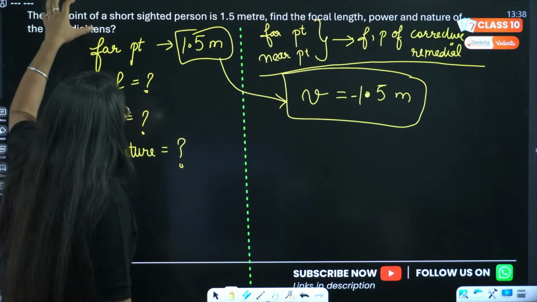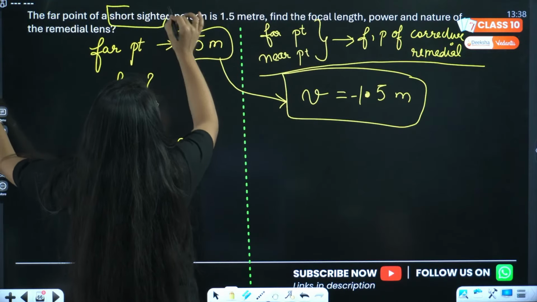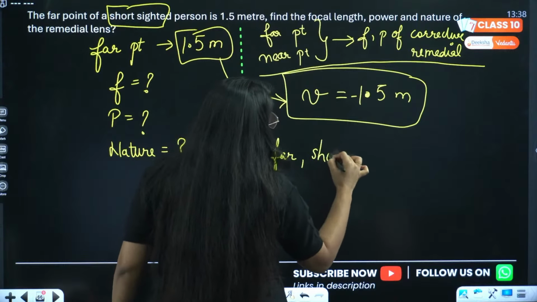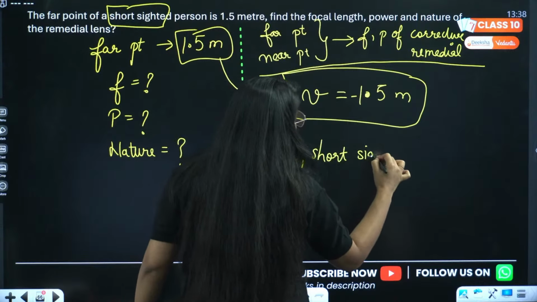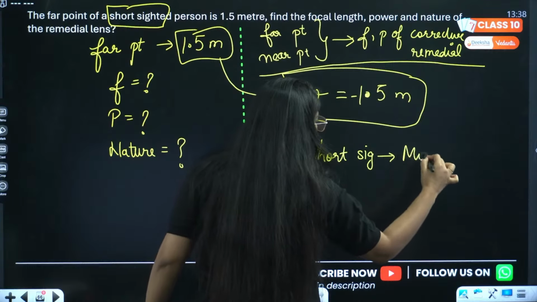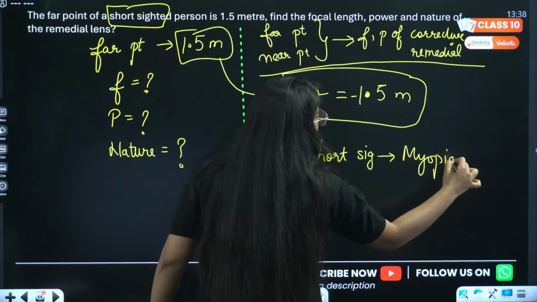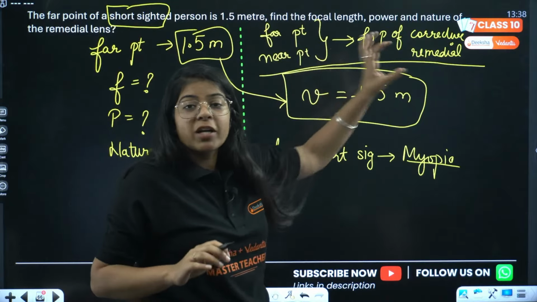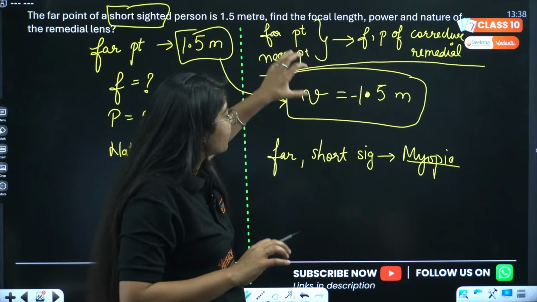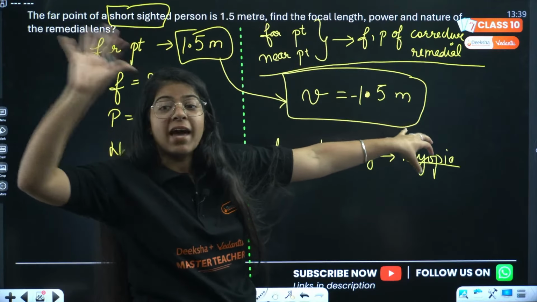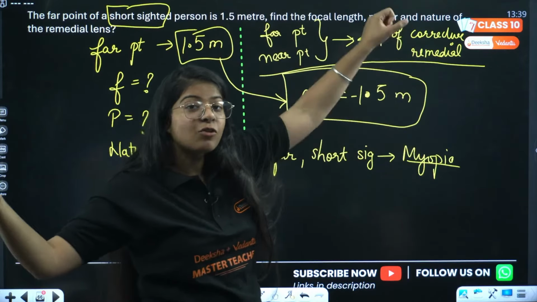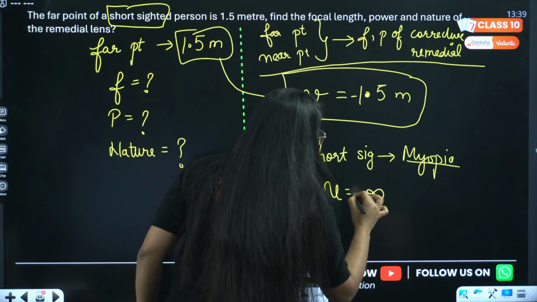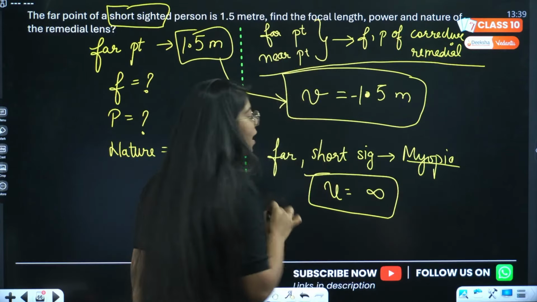Now, in case of far point or short-sightedness, short-sightedness means this is myopia, right? And we know in normal eye, in myopia, far point shifts. Now far point shifted to 1.5 meter, but from where? It shifted from infinity to 1.5. So object distance will be infinity in case of myopia or far point. Done?